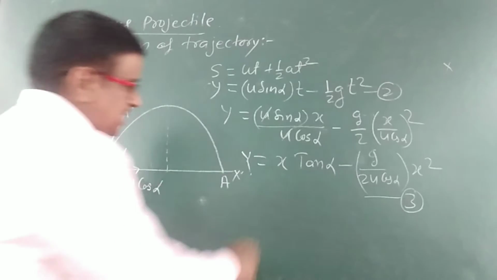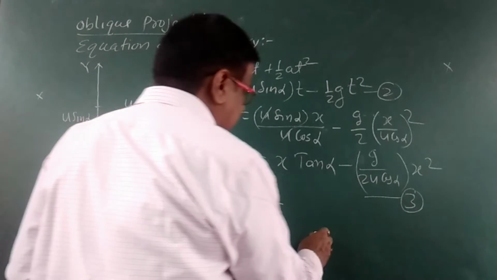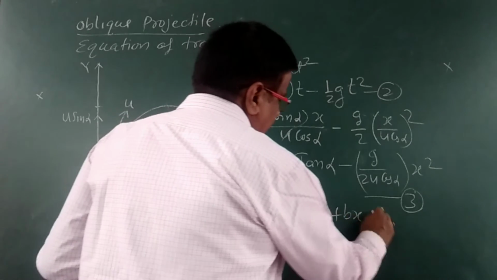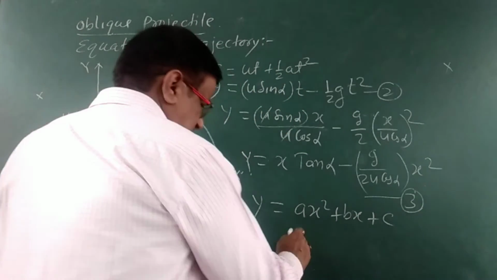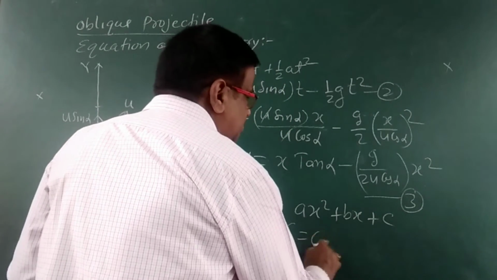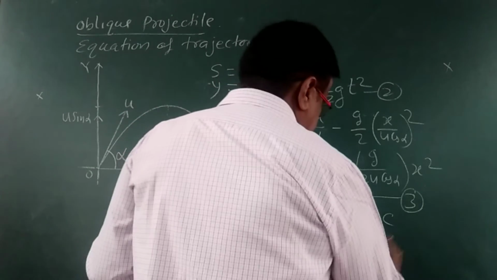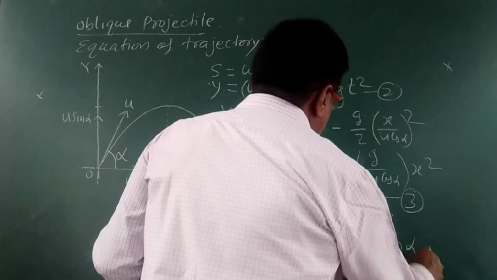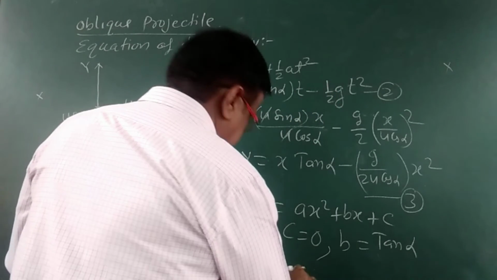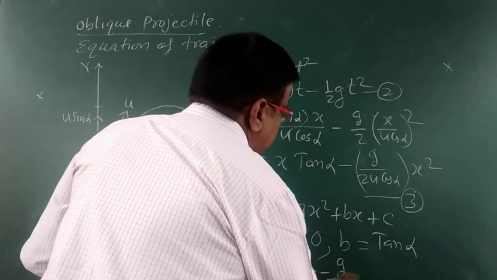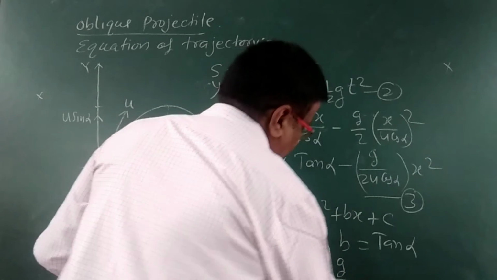You can see this equation is similar to ax square plus bx plus c, having c is equal to 0, b is equal to tan alpha, and a is equal to minus g by 2u cos alpha.